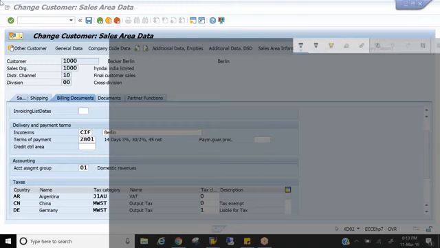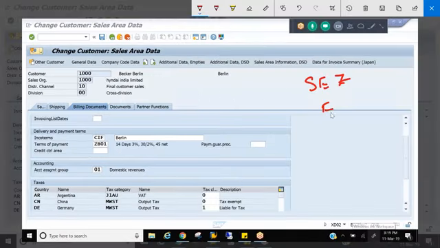Anyone? What is SEZ and what is EOU? SEZ is special economic zone. EOU, I don't know. Okay, so EOU is export oriented unit, export oriented units.